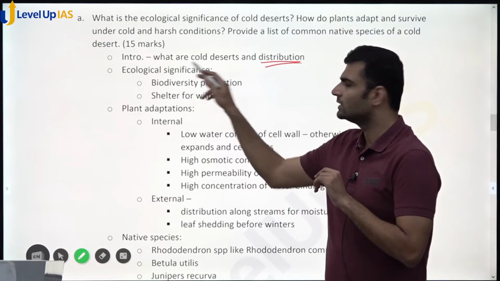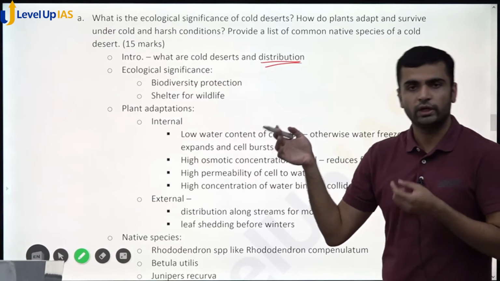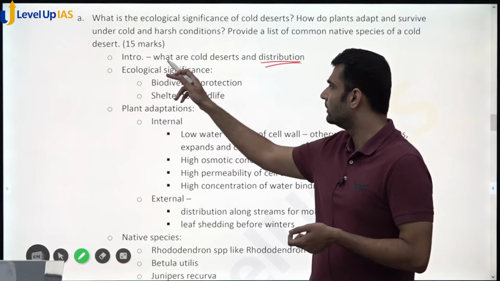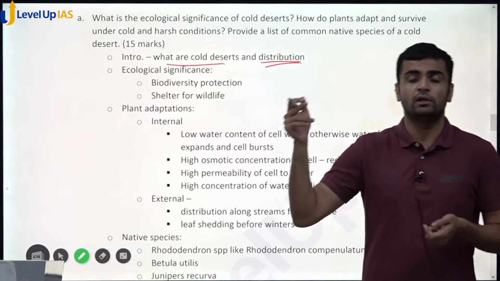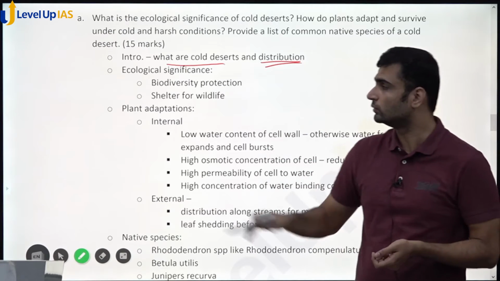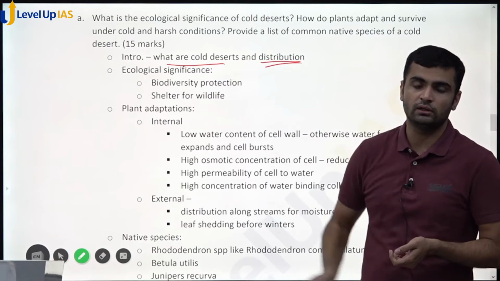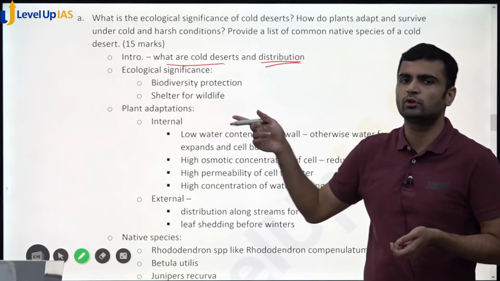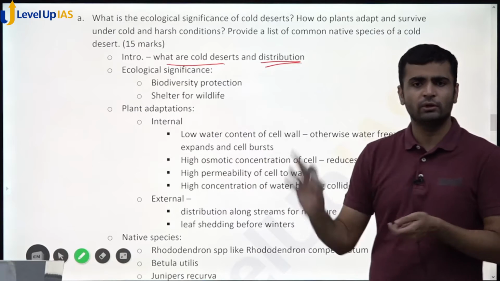So what are the cold deserts? Yes, these are arid regions, very cold regions. Precipitation is very low, and all that. You can even enlist site factors if you want. So soil, which we have already enlisted in the above. So why is afforestation difficult? That was the question. Some of the site factors you can even mention here, because it's a 15 marker.